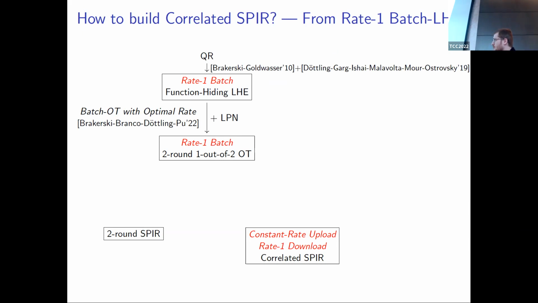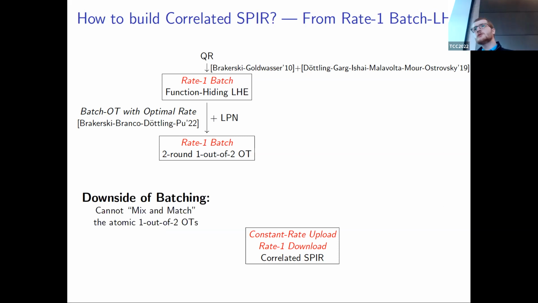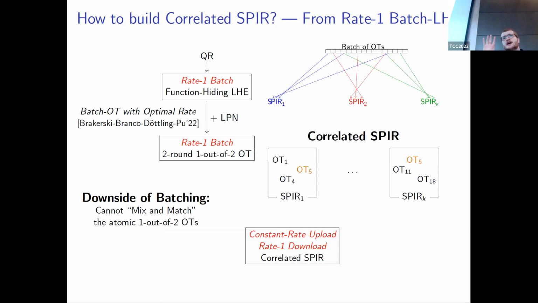To understand the problem with batching, we have to go back to this idea of mixing and matching. What we're trying to do is parallel instances of symmetric PIR, and we would like to instantiate each one of them using oblivious transfers. But the correlation between the queries corresponds to the fact that some of these oblivious transfers are redundant, because the choice bits correspond to Bob's inputs. So what we'd love to do is pay communication once in order to do all of our OTs, and then mix and match the OTs we've paid for into these different instances, so that overall we have very low communication.